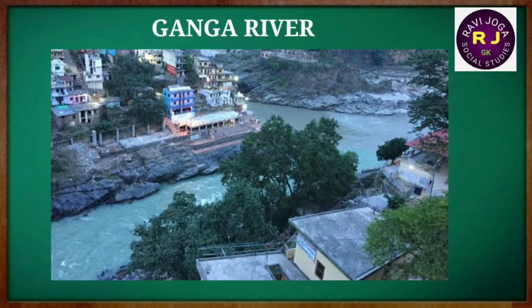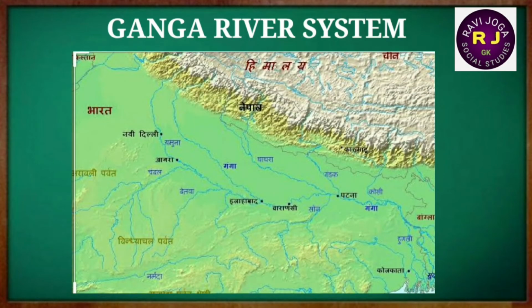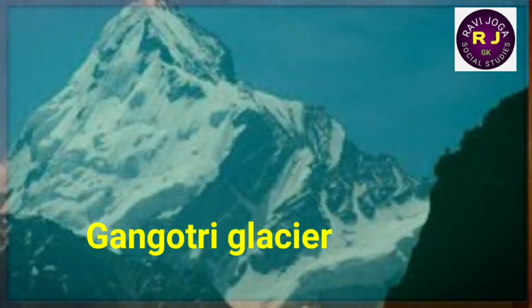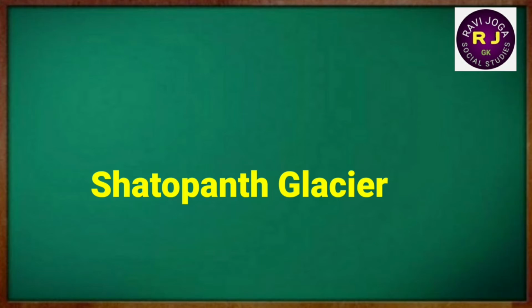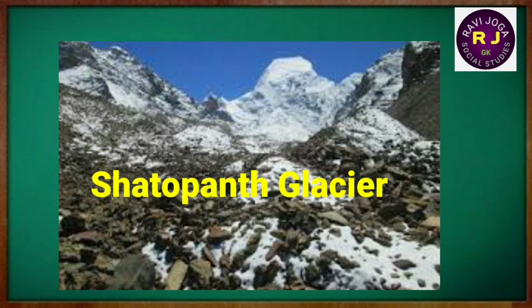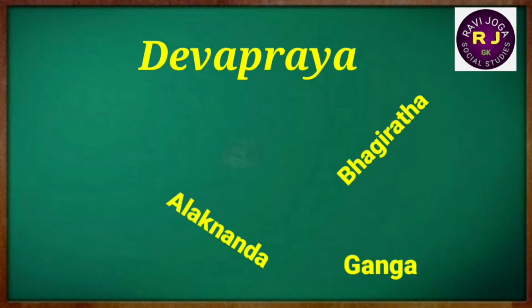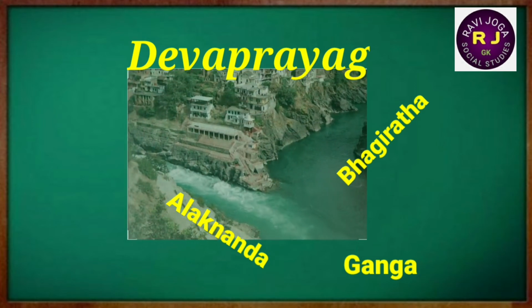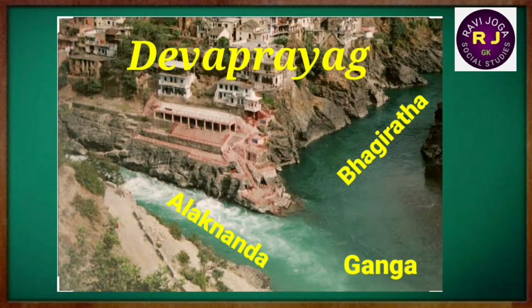The Ganga system. It has two sources. The main source is Gangotri Glacier, where it is called the Bhagirathi. Another one is the Chetopant Glacier near Badrinath, where it is called Alaknanda. The Alaknanda and Bhagirathi join at Devaprayag to form the Ganga river that emerges from the hills at Haridwar.